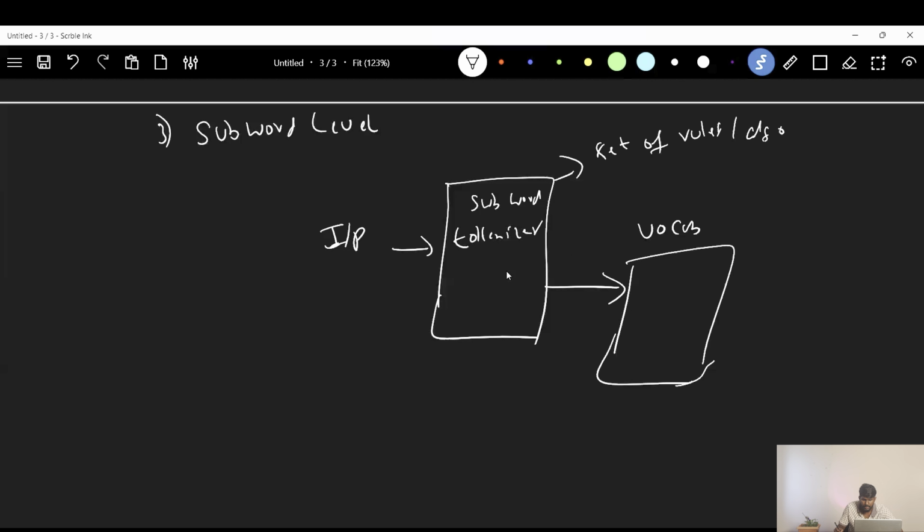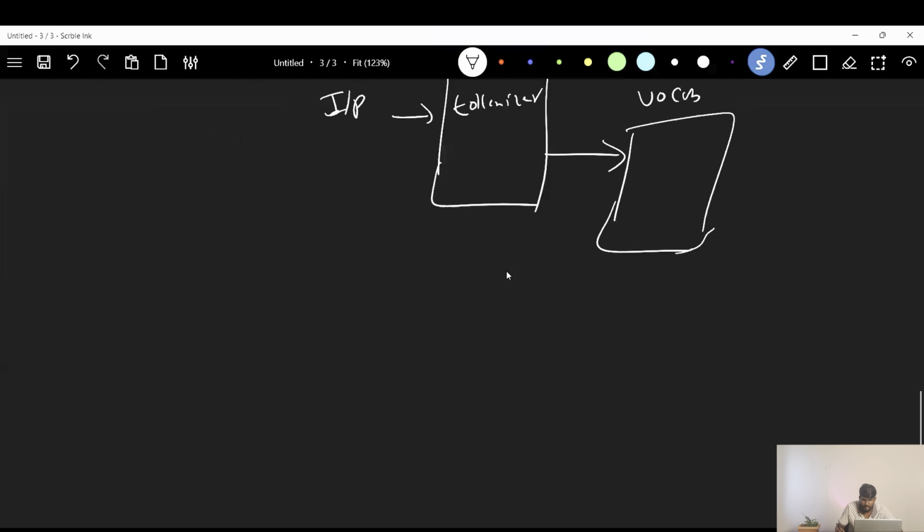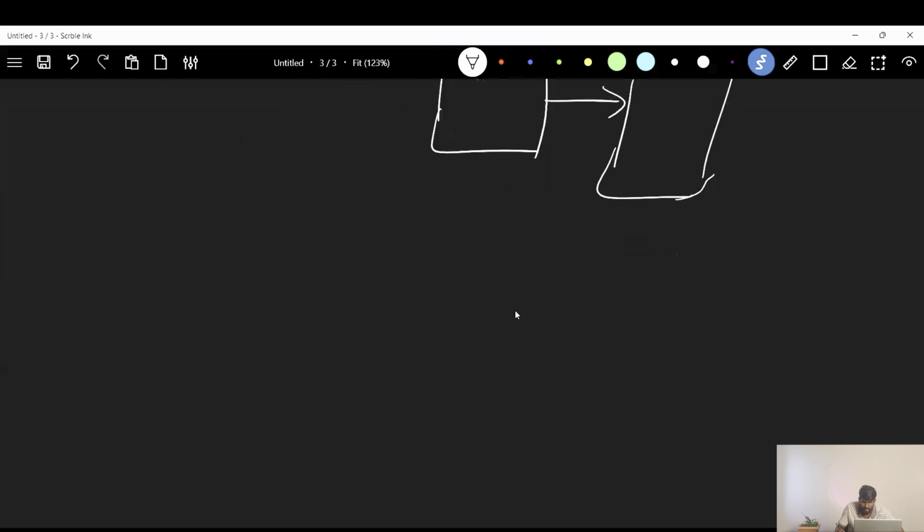How does the subword level tokenizer store the data? Let me take this example. Let's say we have words like small, smaller and smallest, and similarly a few words like thick, thicker, thickest.